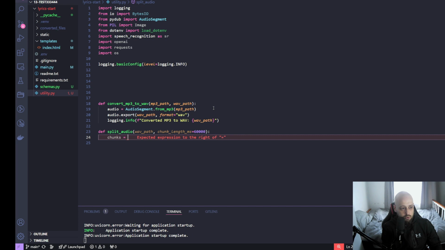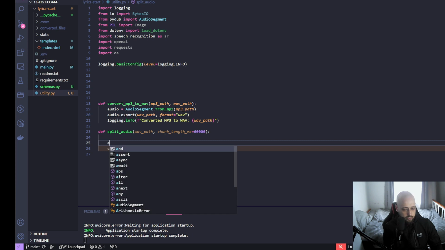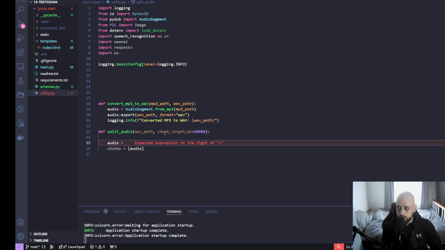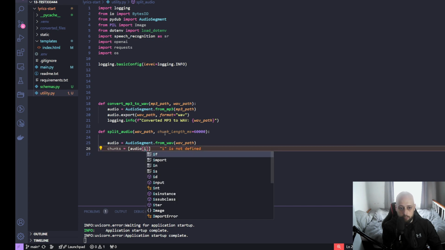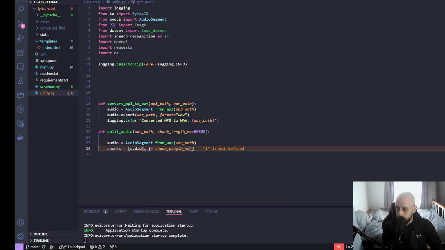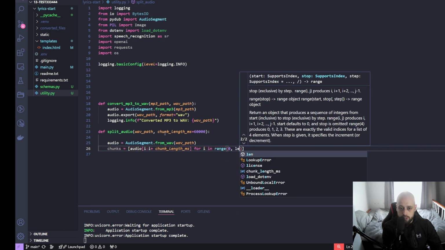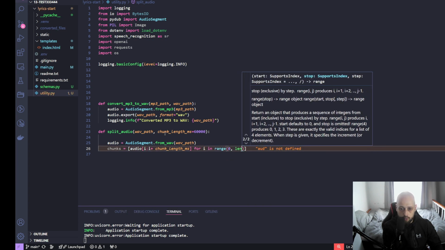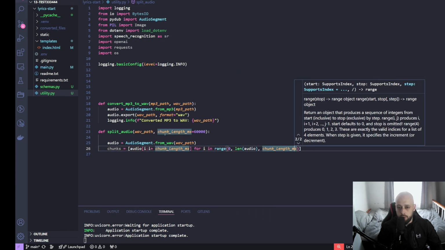We need to actually define what our chunks are. So quick re-edit, and we say the chunks is audio, and we want to define that audio above actually. So going one line above that, we'll say that our audio is audio segment, and then from WAV and giving it the path of our WAV file. Now we're going to take this audio variable and do some slicing here. So we'll take the index plus chunk length for I in range of 0 and give it the length of the audio, and then pass chunk length milliseconds.